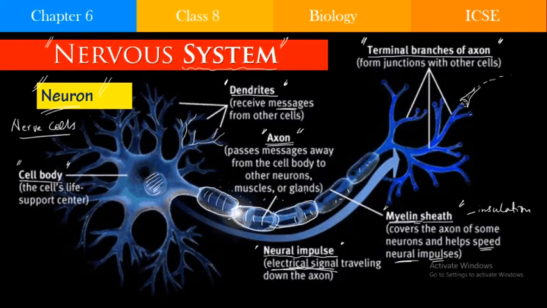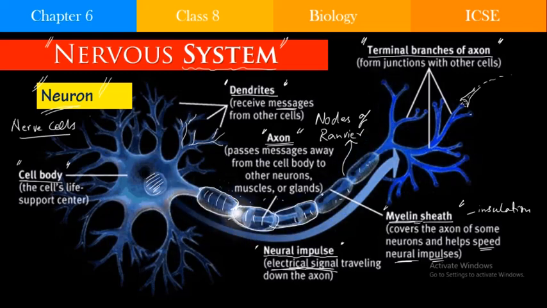The gaps that are there in between these myelin sheaths have a special name, known as the nodes of Ranvier. These are the periodic gaps that we are seeing in the myelin sheath.